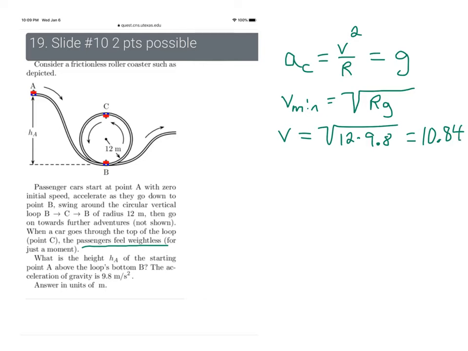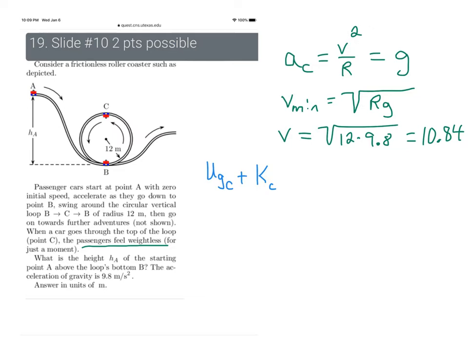Okay, so let's change to a different color. And now we'll start talking about, well, what type of energy do I have at point C? At point C, we have potential energy of the gravitational flavor, and we also have kinetic energy.